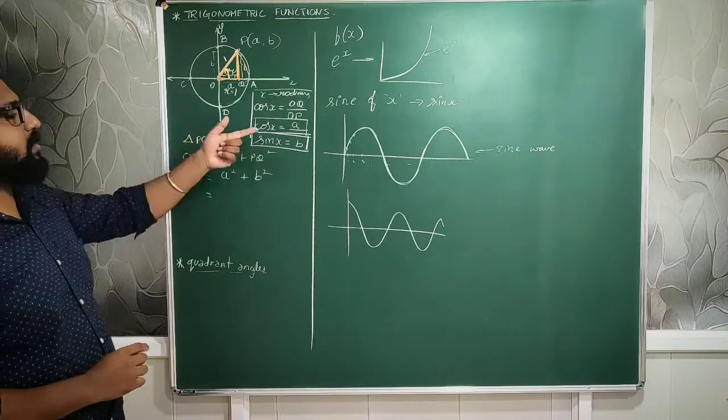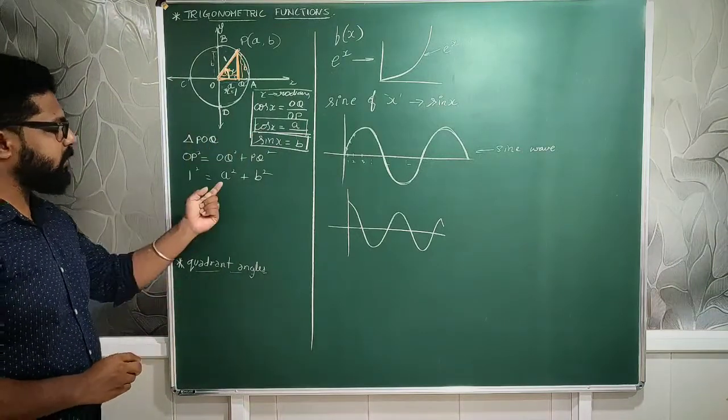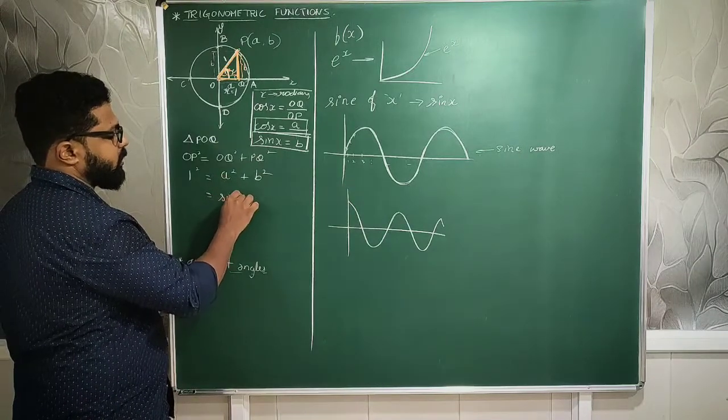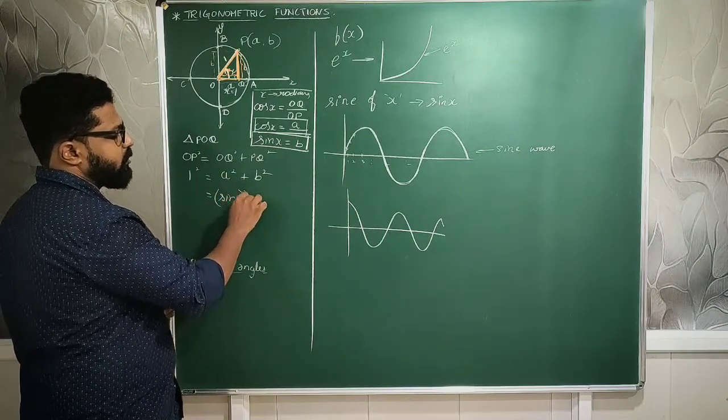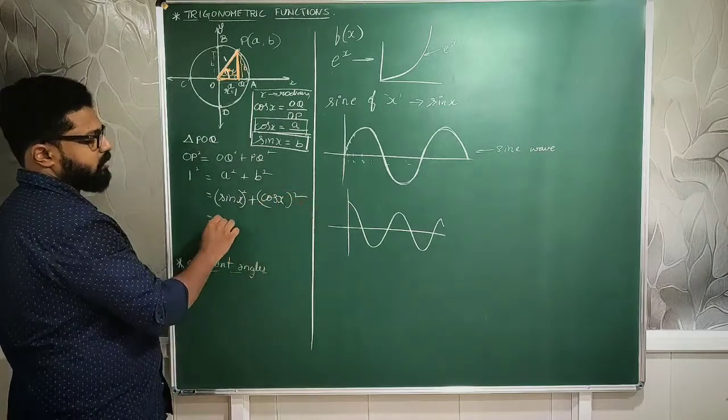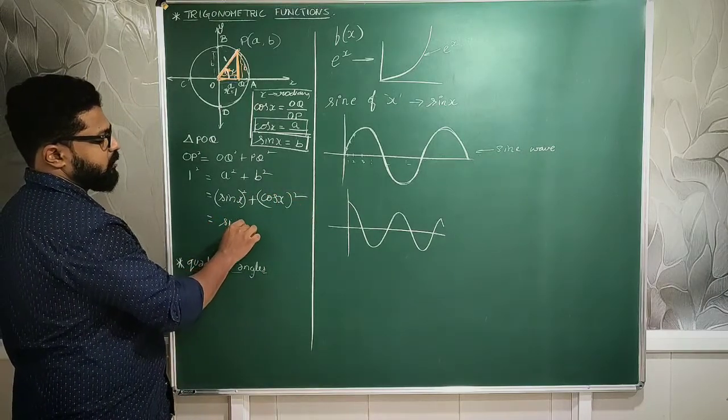Okay? So cos x is equal to A and sin x is equal to B. I will substitute in this particular position, saying that A is what? Sin x. A square is sin x the whole square. This will be cos x. This will be cos x the whole square. So this is nothing but sin square x.